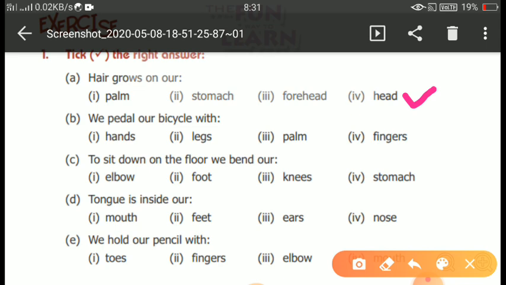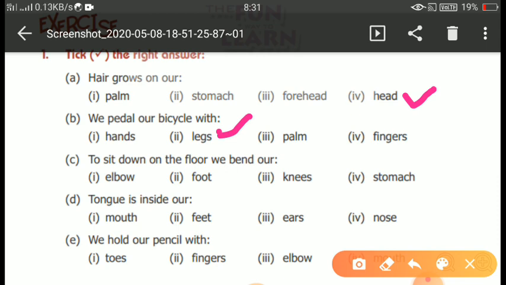B part, we pedal our bicycle with. How are we able to pedal our bicycle? With which part? First hand, second legs, third palm, fourth fingers. So the correct answer is legs. Okay, legs.